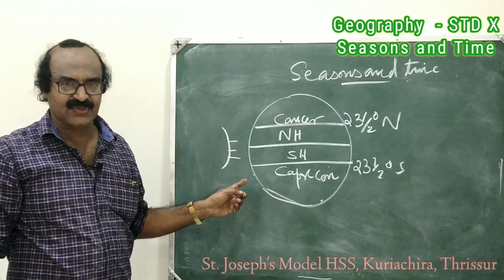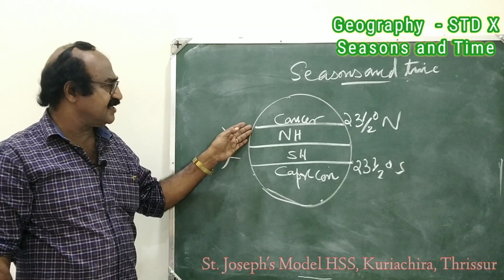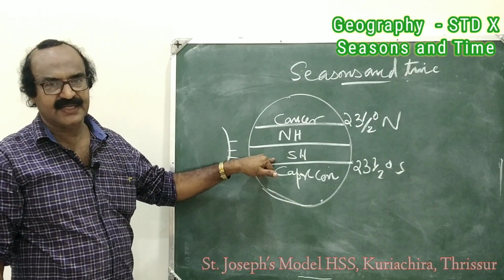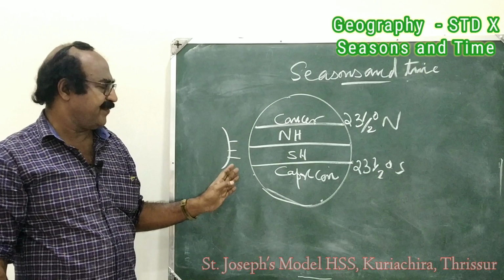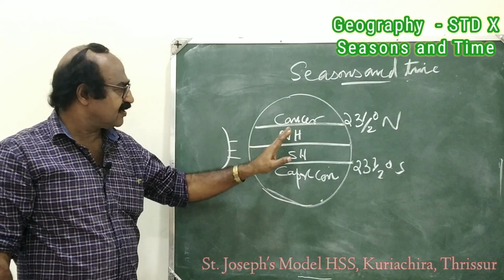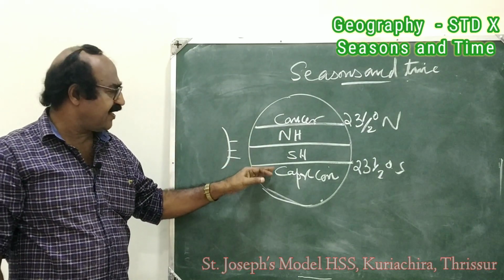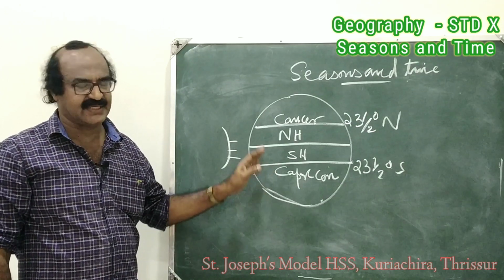When the sun is over the equator, equal sunlight is obtaining in northern hemisphere and southern hemisphere. Then, in this day, northern hemisphere getting the equal sunlight and the southern hemisphere is also getting equal sunlight.